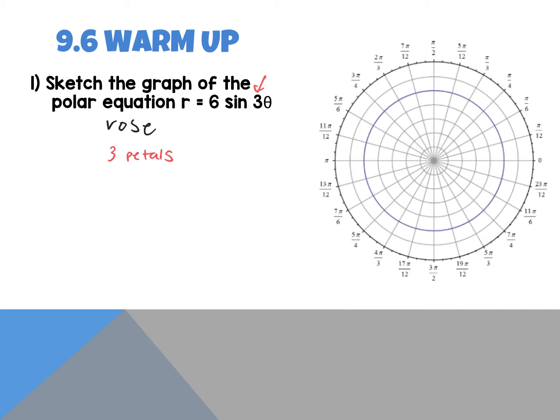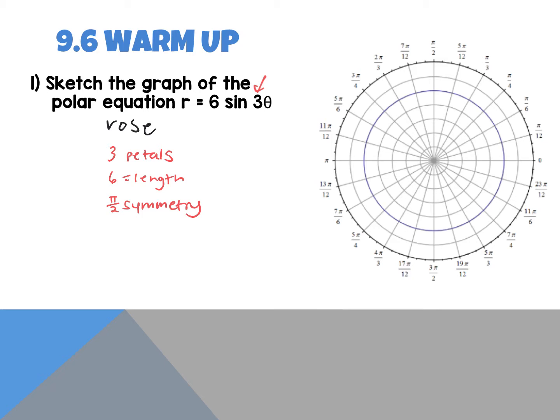Then we have to identify how long each petal is. What's the length of the petal? 6, which is the number at the front. And then we identify if there's polar axis symmetry or pi over 2 symmetry. Which one? Pi over 2. So I know that everything that happens on the right-hand side is going to happen on the left, which means my 3 petals are either going to be 2 in the top, 1 in the bottom, or 1 in the top, 2 in the bottom.